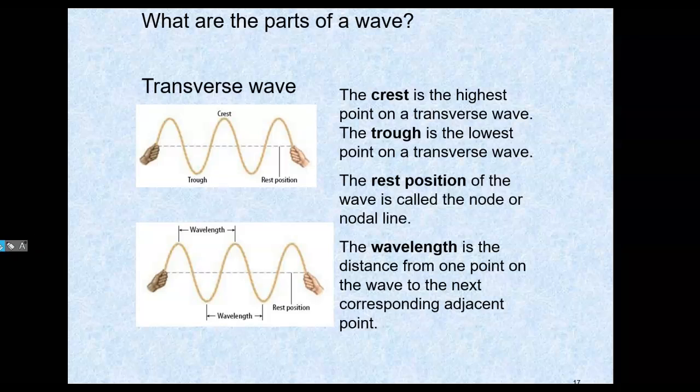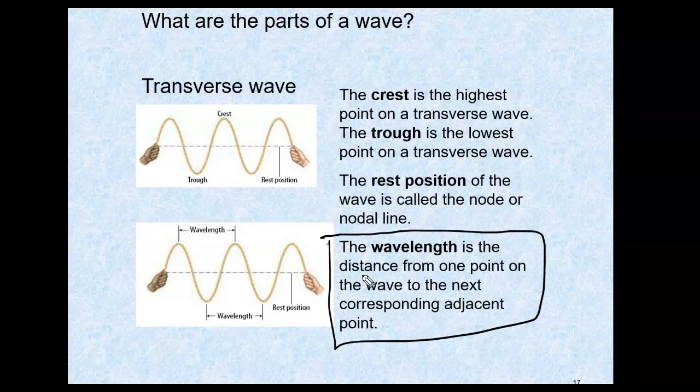Okay, and then we have something very important that's called the wavelength. Make sure that you know what wavelength is because you're going to be using it a lot and referring back to it a lot. The wavelength is the distance on a wave from one point on the wave to the next corresponding adjacent point. Now what that means is you pick a point on the wave, any point on the wave, and you measure horizontally until that point repeats itself. So for example, from here to here, that space is a wavelength. It is the length of the wave.